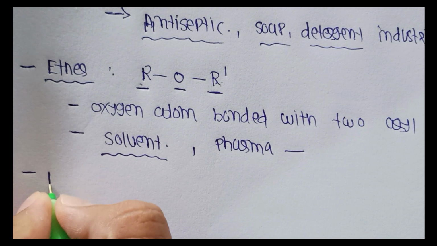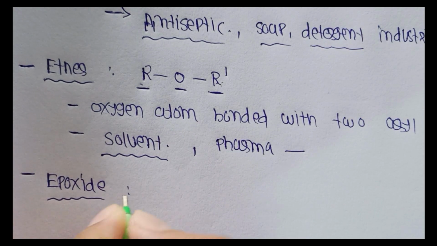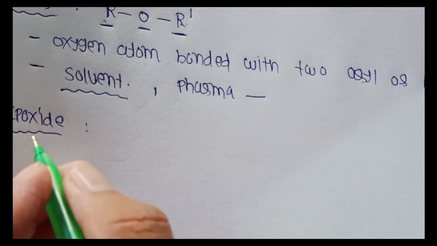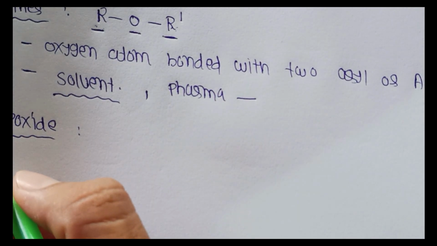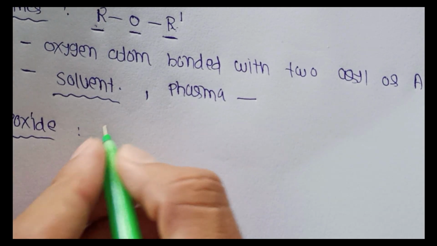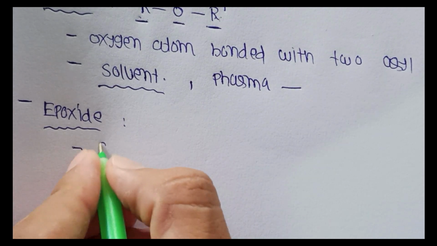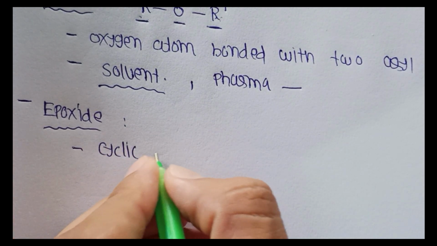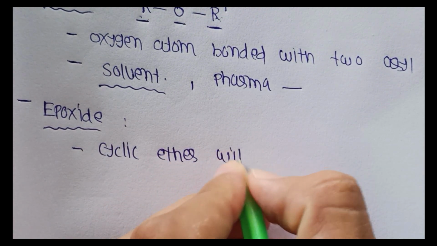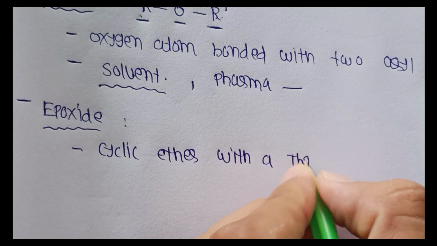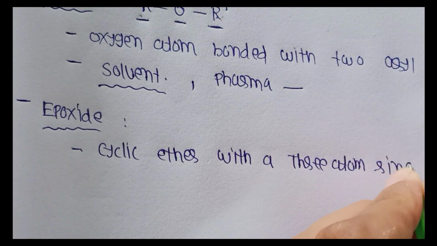And the fourth one is epoxide. What is epoxide? Epoxide is a cyclic structure of ether with three atoms. Epoxide is a cyclic ether with a three-atom ring.